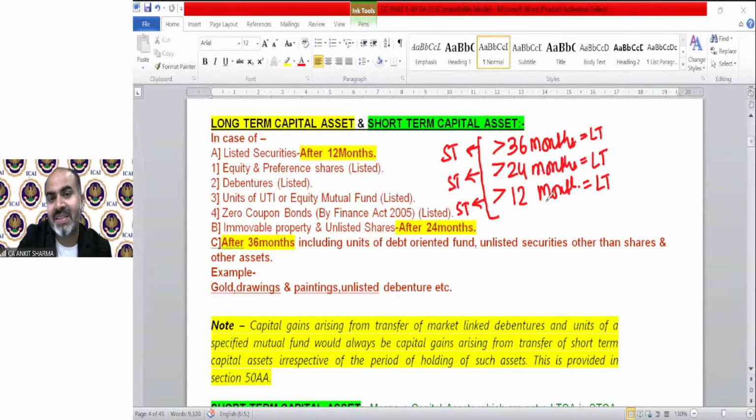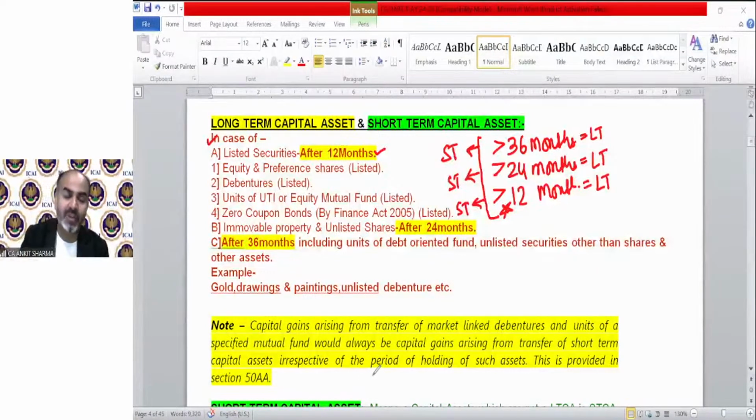So what are these assets? First one is listed security. That means listed security will be treated as long term capital asset after 12 months. If I am holding a listed security and I sell it after 14 months, it will be a long term capital asset.